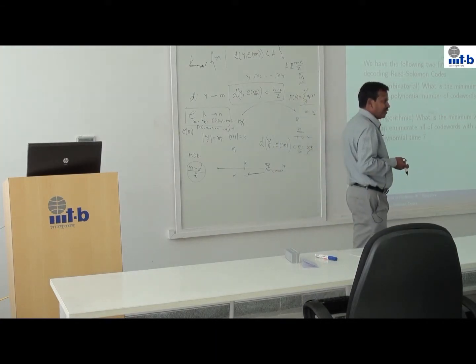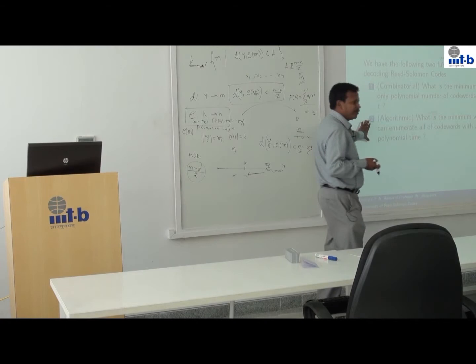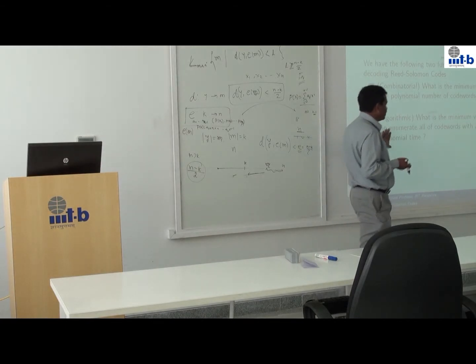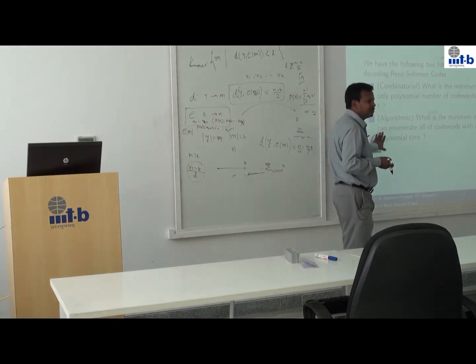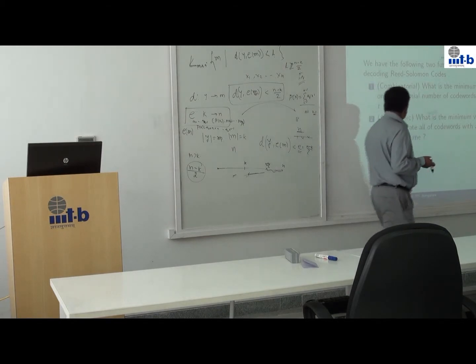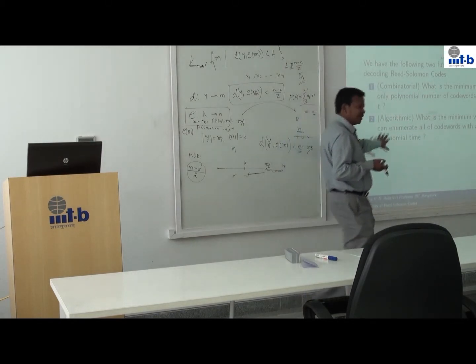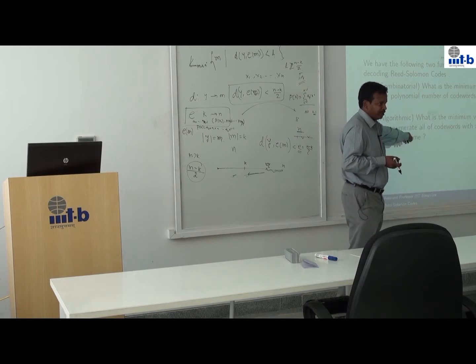The second question is algorithmic. What is the minimum value of t for which there is an efficient algorithm to enumerate all the code words within the agreement of t in polynomial time? Efficiency means that I need a polynomial time algorithm to enumerate all of them.